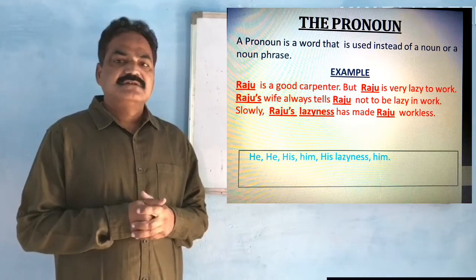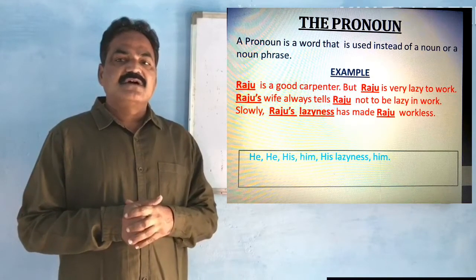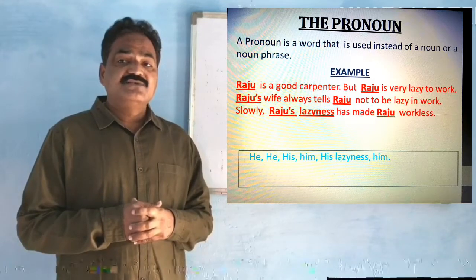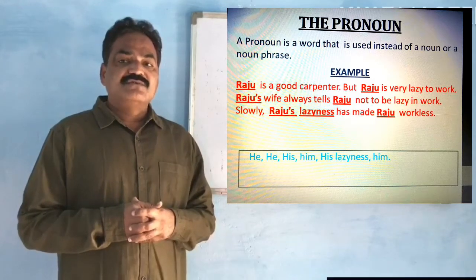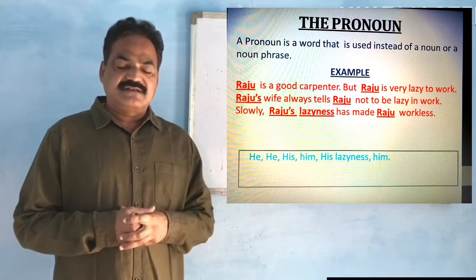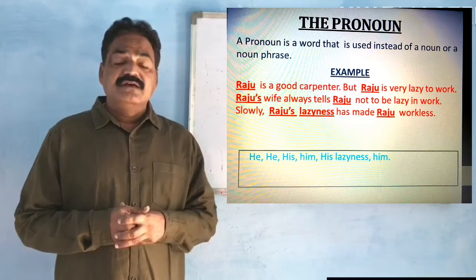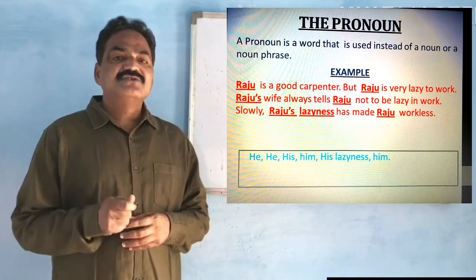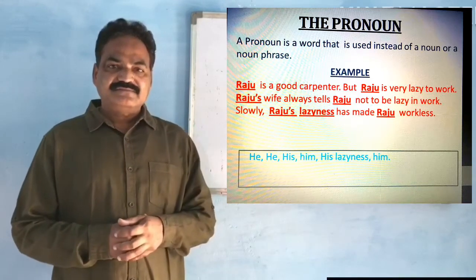For example, Raju is a good carpenter, but Raju is very lazy to work. Raju's wife always tells Raju not to be lazy in work. Slowly, Raju's laziness has made Raju workless.